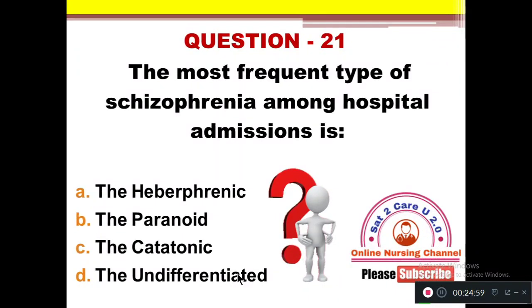The first question of the subscriber challenge today, question 21. The most frequent type of schizophrenia among hospital admissions is A, the hebephrenic type, B, the paranoid type, C, the catatonic type, option D, the undifferentiated type. Very easy question.